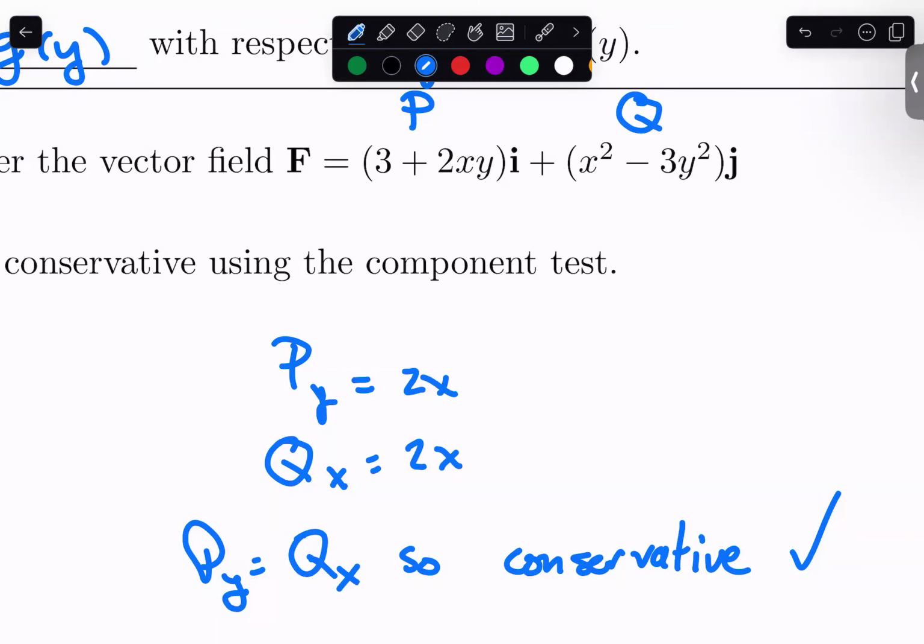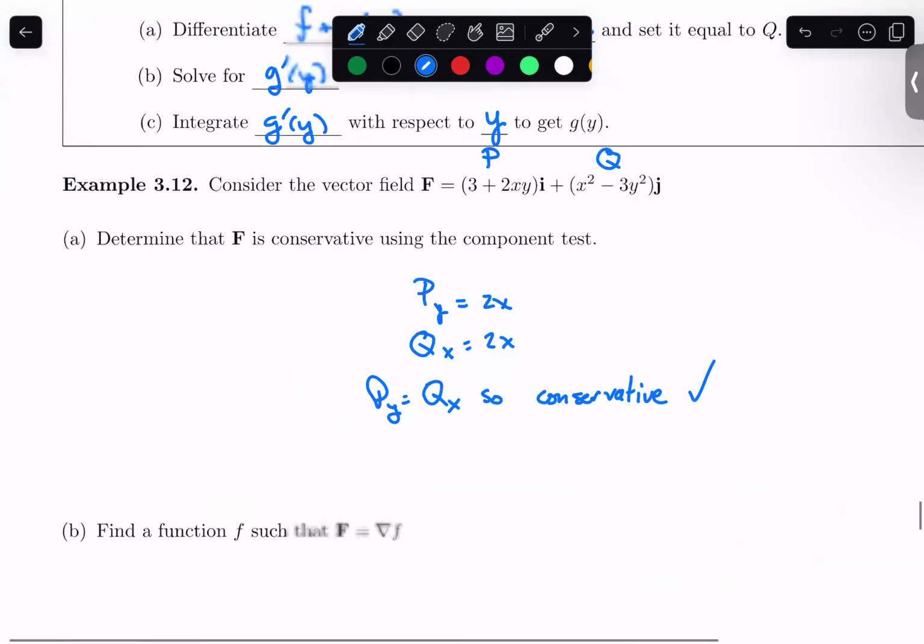All right, so while you all were working, I at least did part A. This is not too terrible of a problem, right? All polynomials in this case. So the p sub y, again, p is our first component, taking a partial derivative with respect to y, we got 2x. Q is our second component, so taking a partial derivative of that with respect to x, we get 2x as well. And since p sub y is equal to q sub x, by the component test, we know that we have a conservative vector field. So that is part A done.